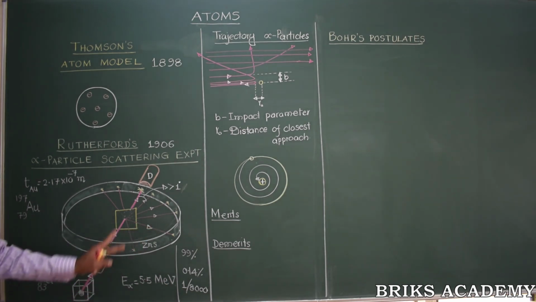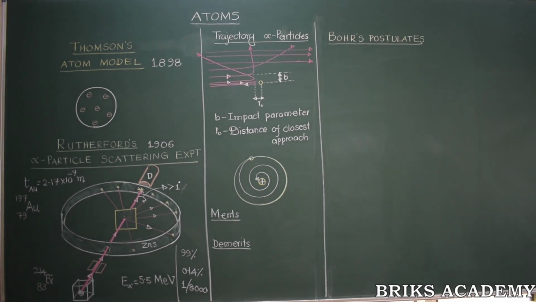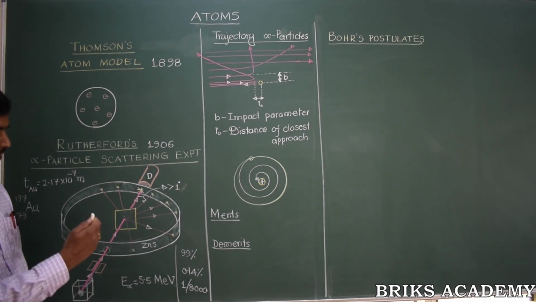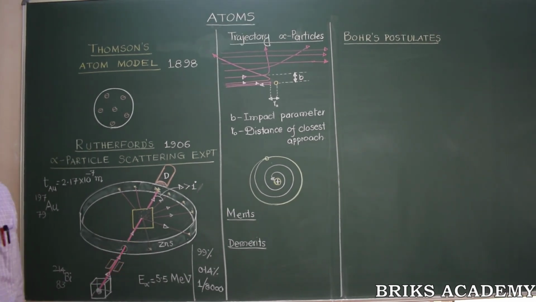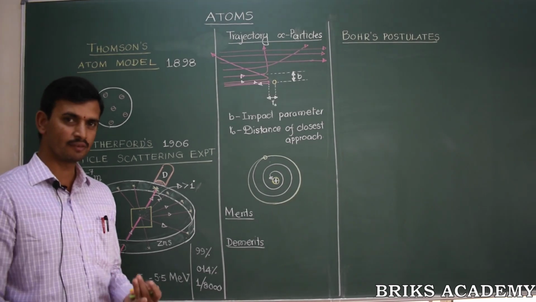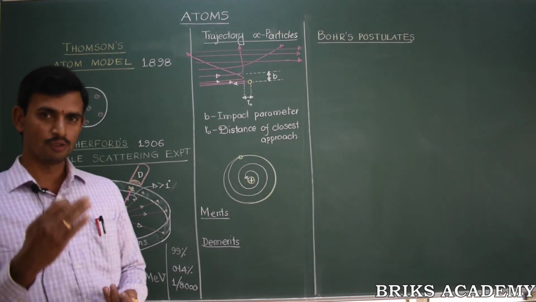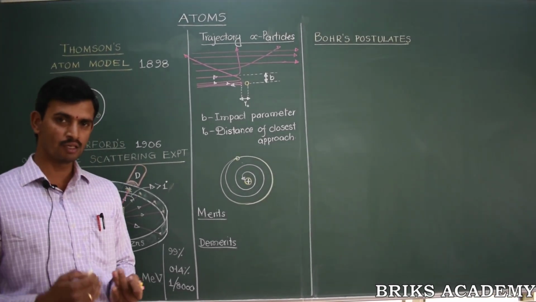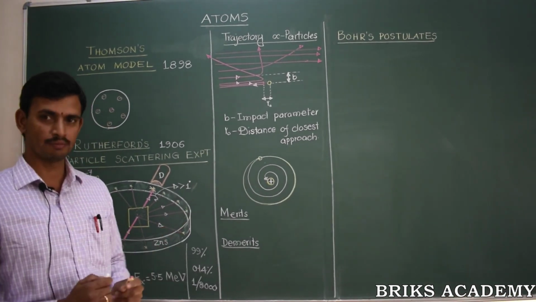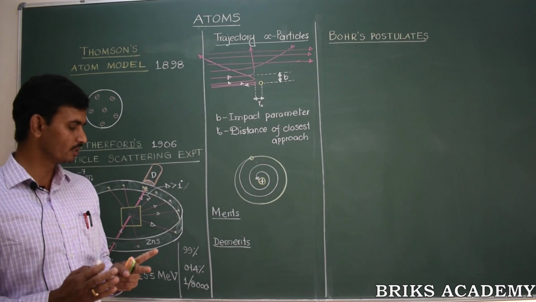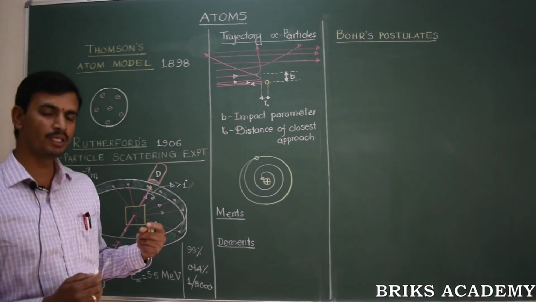These results were given to Rutherford to explain the nature of the atom, or otherwise the structure of the gold atom. Rutherford explains the structure of the gold atom based on these experimental inferences. If 99% of the particles have to pass through without any deflection, without suffering any collisions, then there must be a large amount of empty space in a gold atom. Without so much empty space, so many particles cannot pass simply through the gold atom.